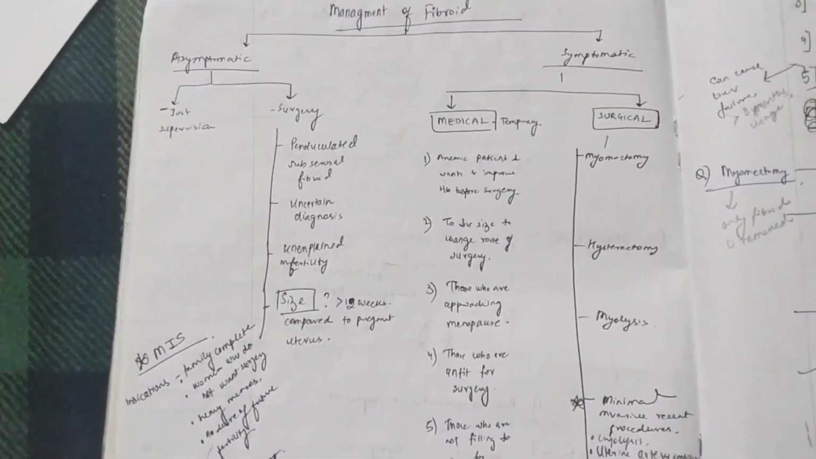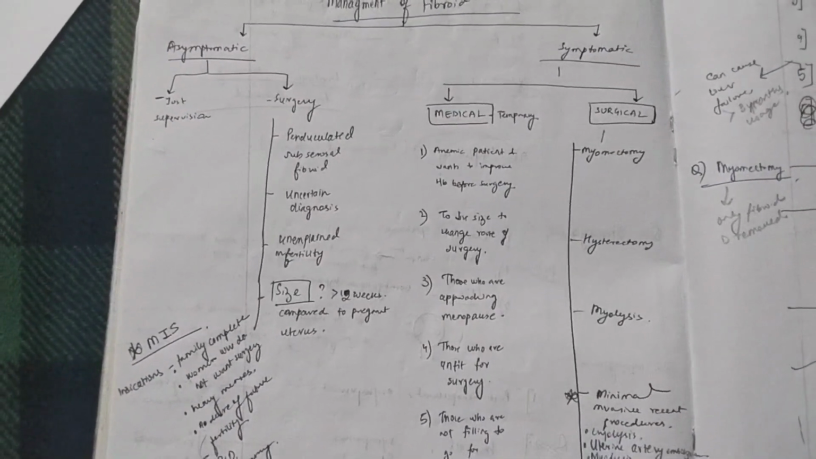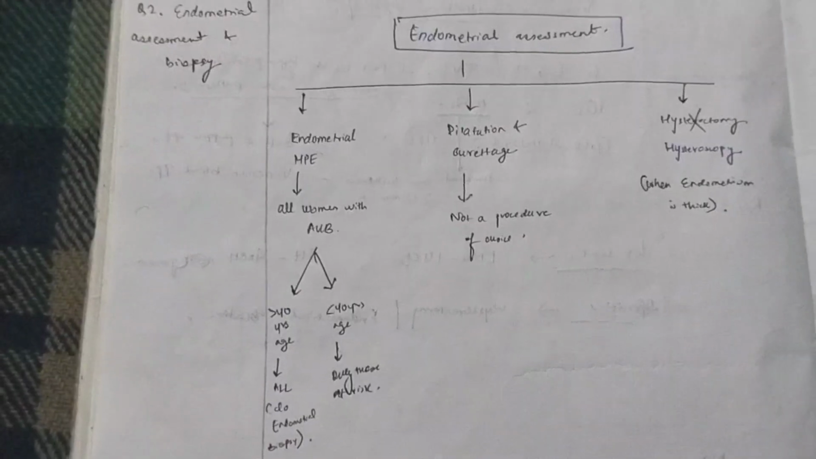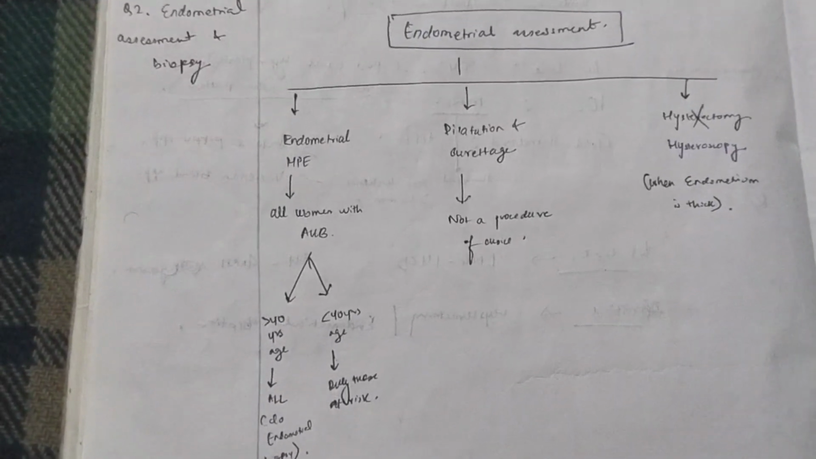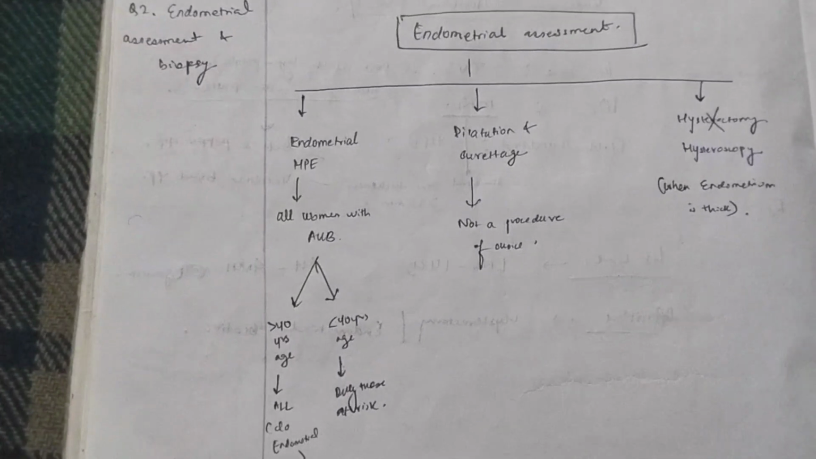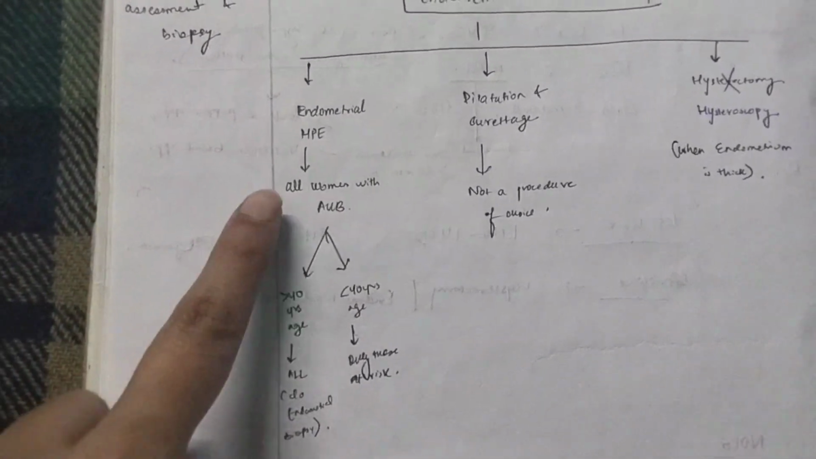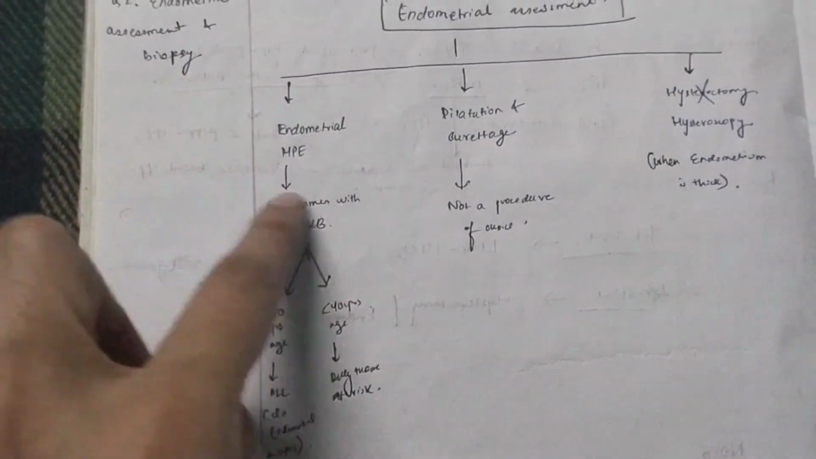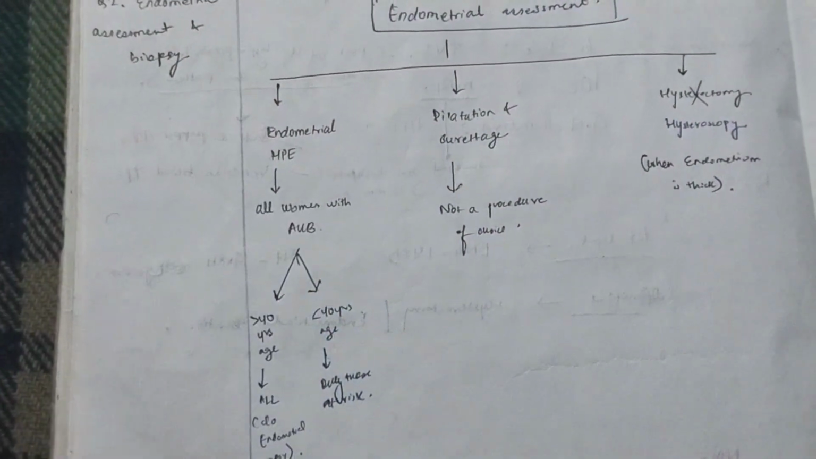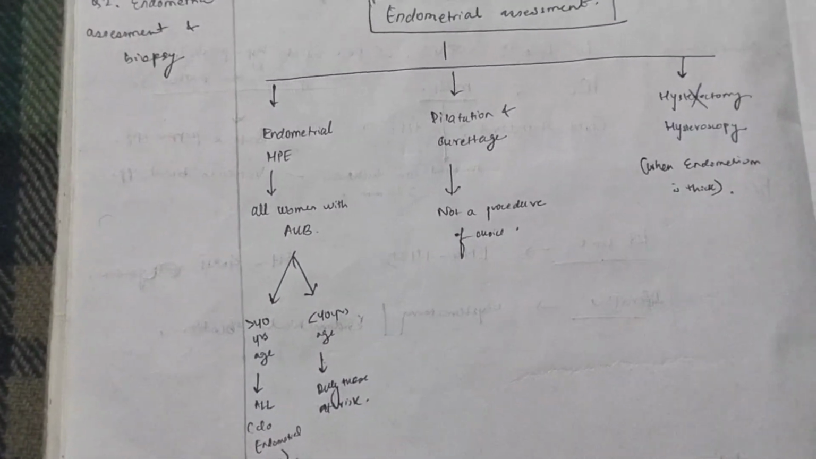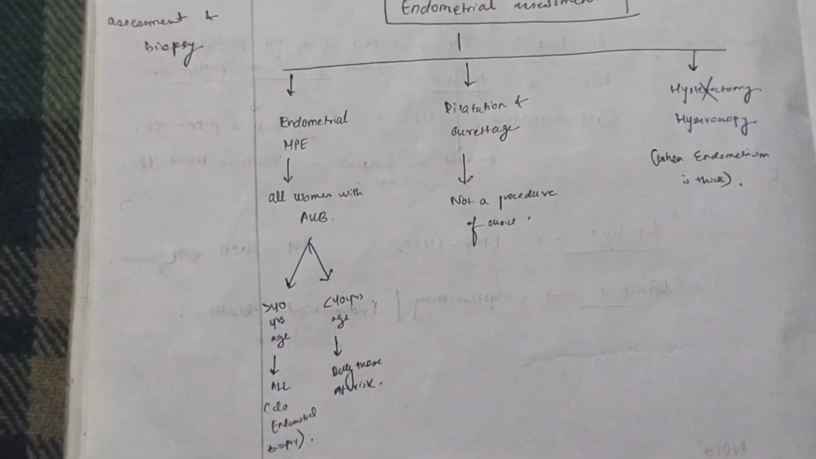Now we move on to the fourth cause of AUB, that is malignancy. So what you have to do in the case of malignancy is the endometrial assessment by biopsy. So basically you take out a part of the endometrium and send it for histopathological examination. Now this histopathological examination of the endometrial tissue is done in women who are more than 40 years of age, or if a woman is less than 40 years of age but she's having certain risk factors.